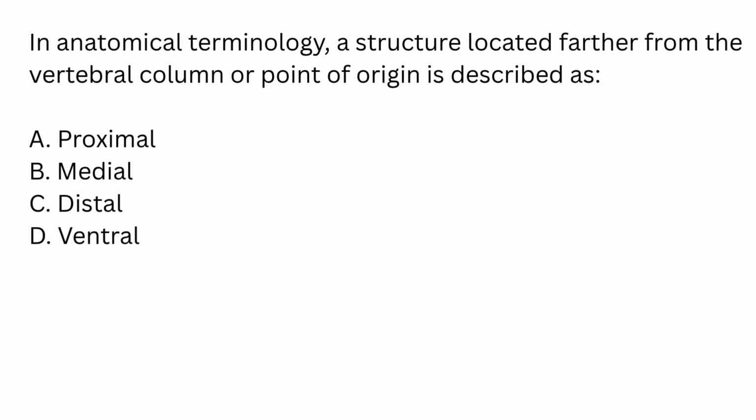In anatomical terminology, a structure located farther from the vertebral column or point of origin is described as A. Proximal. B. Medial. C. Distal. D. Ventral.